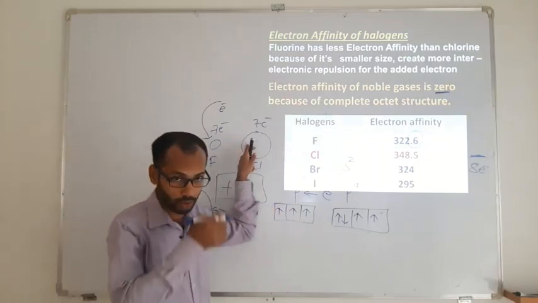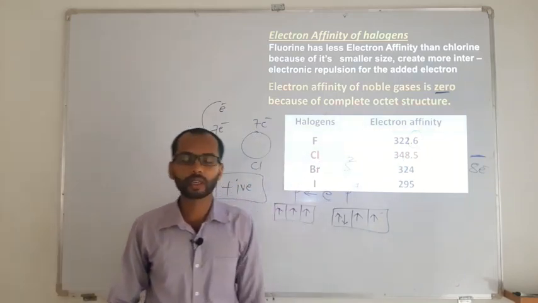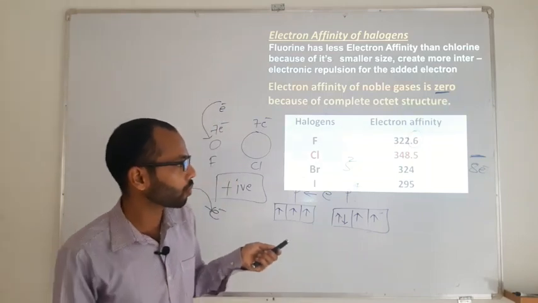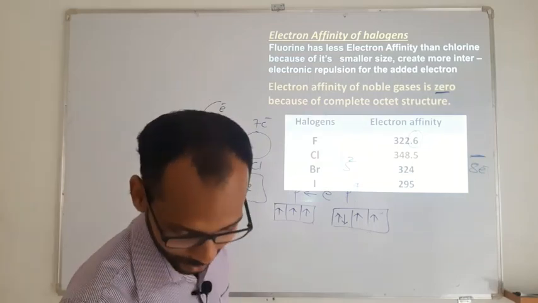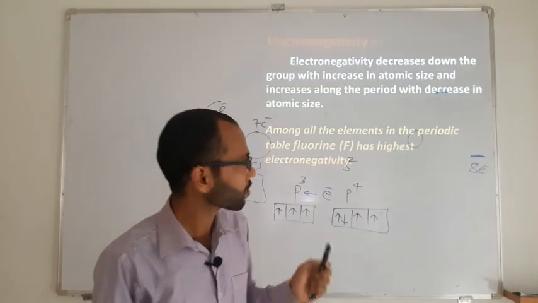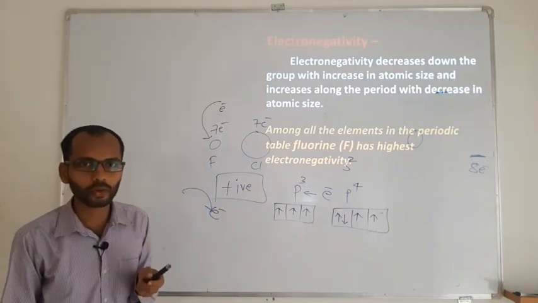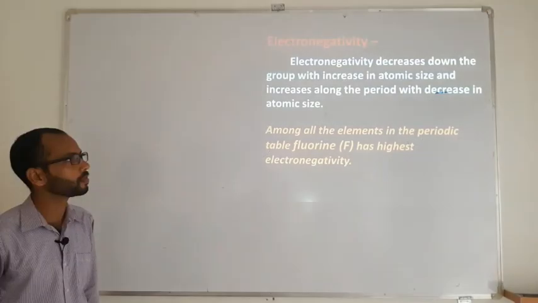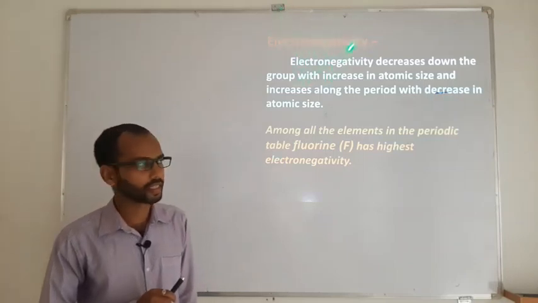Whereas here in the case of chlorine, it can be added very easily. Therefore, chlorine, though it has a bigger size, because of less electronic repulsion, is going to have more electron affinity. Now the last property here is going to be electronegativity. So now let us discuss electronegativity.